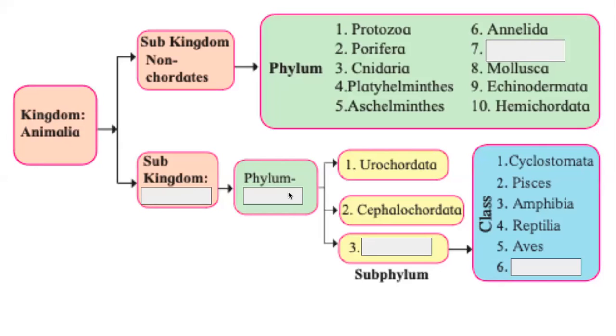Now this phylum Chordata is divided into three subphyla: Urochordata, Cephalochordata, and something else. What is that something else? Once again, correct answers in the chat. Vertebrata. This subphylum Vertebrata is divided into 6 classes: Cyclostomata, Pisces, Amphibia, Reptilia, Aves, and Mammalia. Mammalia, correct. Mammals.